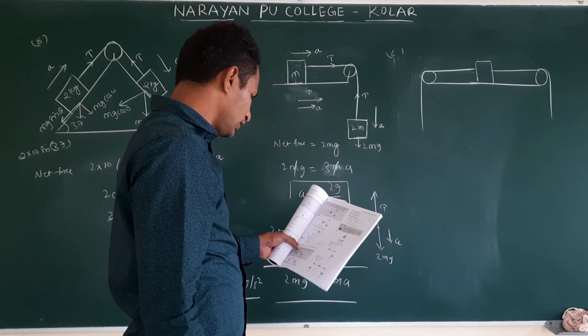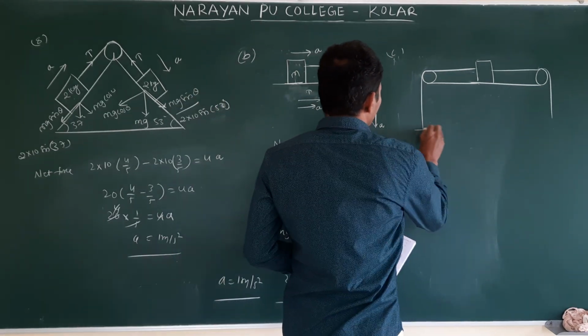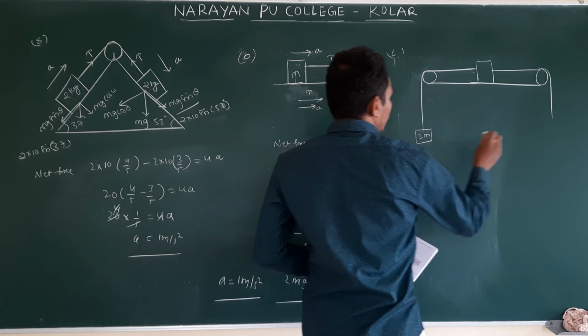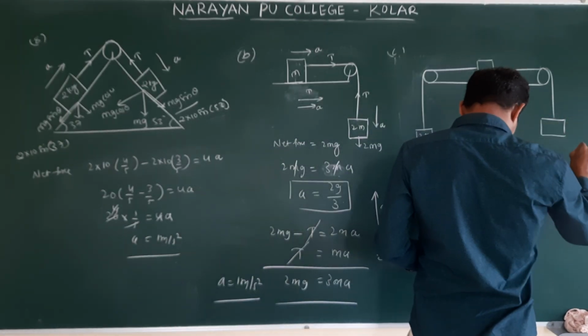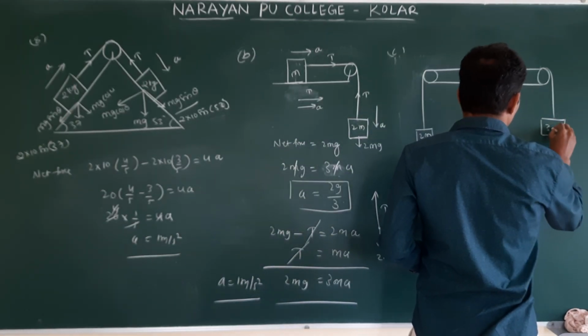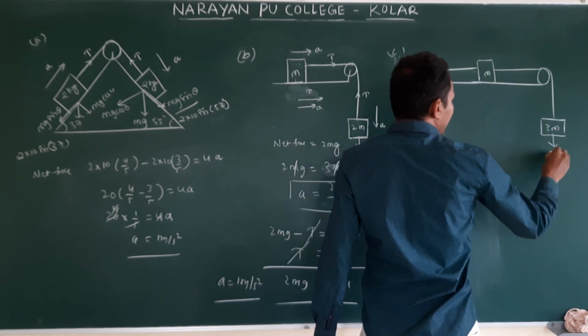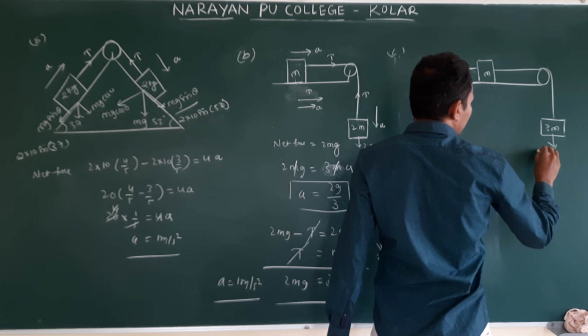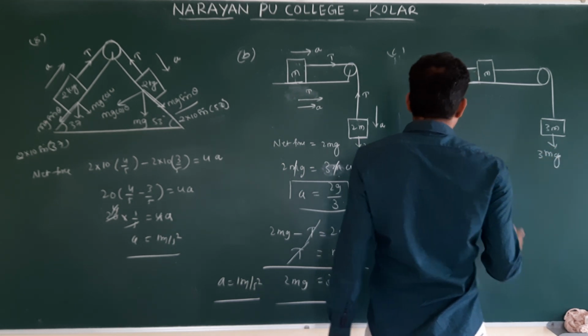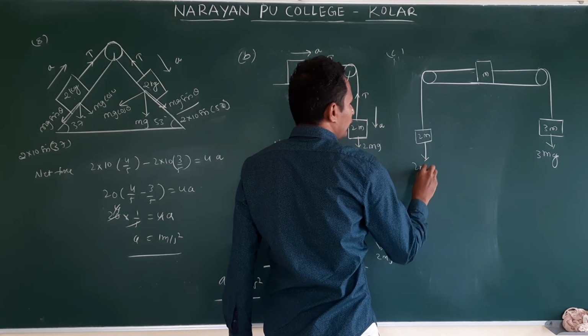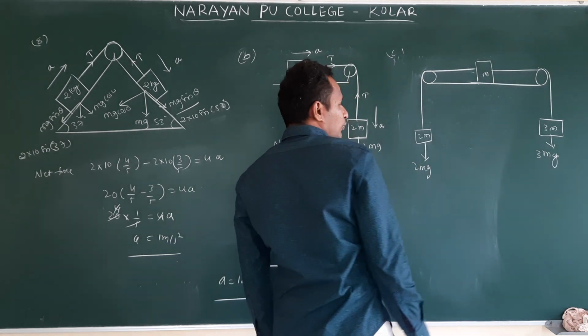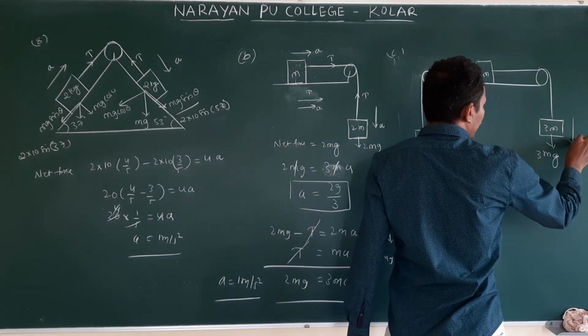This is the situation. This is 2m and this is 3m and this is m. So this weight acts in this direction, 3mg, and this weight acts 2mg. Which is dominating? This one, so it accelerates downwards.